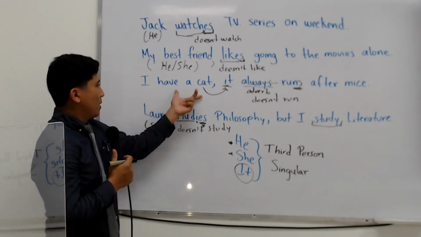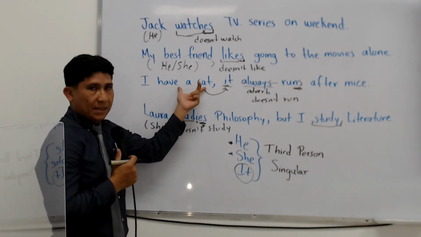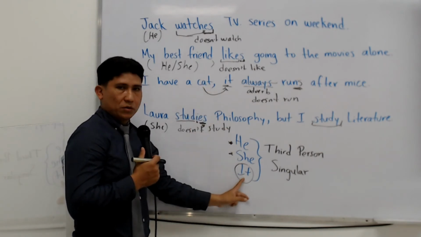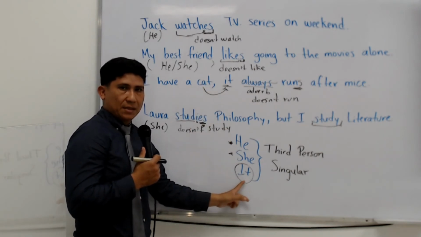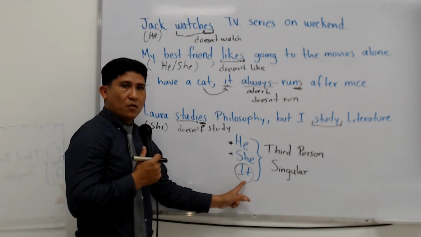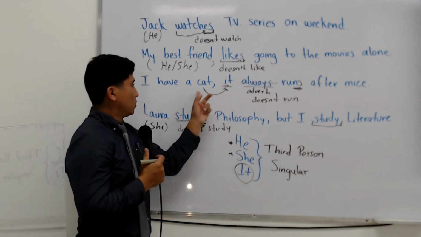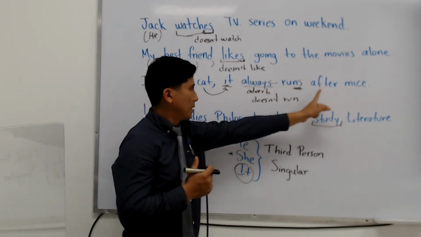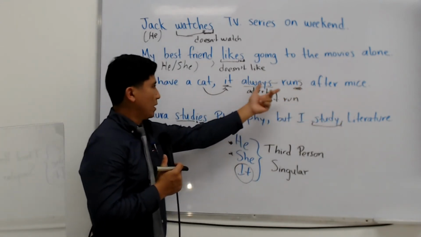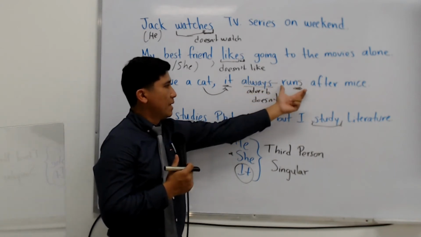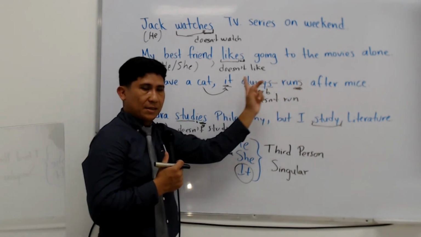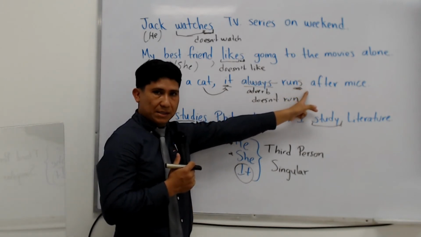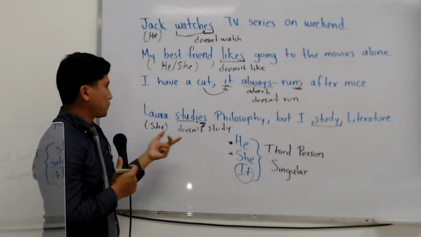Then in the next one, I have a cat. Cat no es una persona, no es él, no es ella, por lo tanto es un it, ¿verdad? Es una tercera persona del singular que corresponde a un objeto o a un animal. So it always runs after mice. As you can see, runs, no importa que yo tenga acá un adverbio de frecuencia, el verbo siempre se conjuga en la tercera persona. So runs, el verbo run normal, el verbo runs in the third person singular.